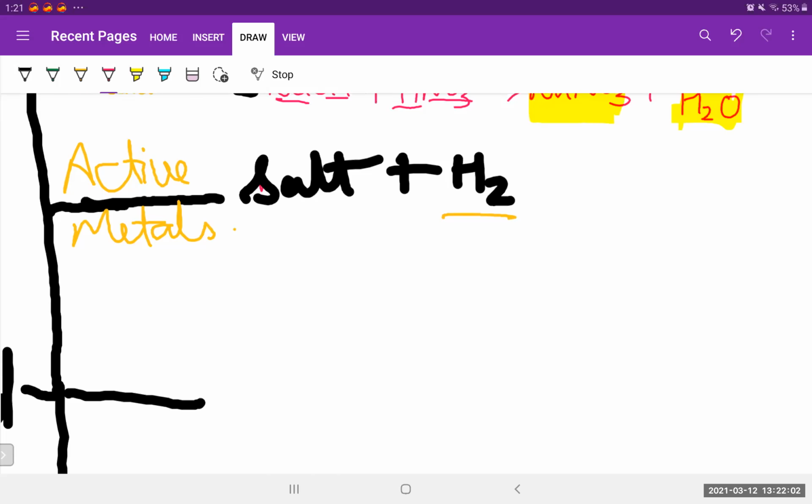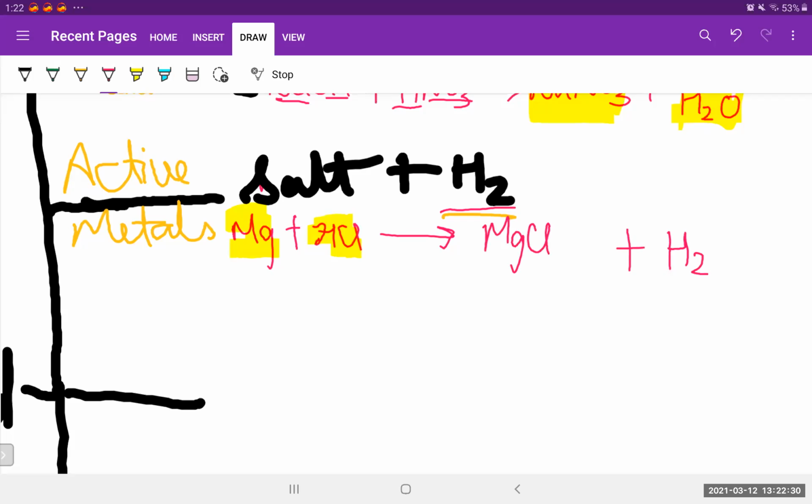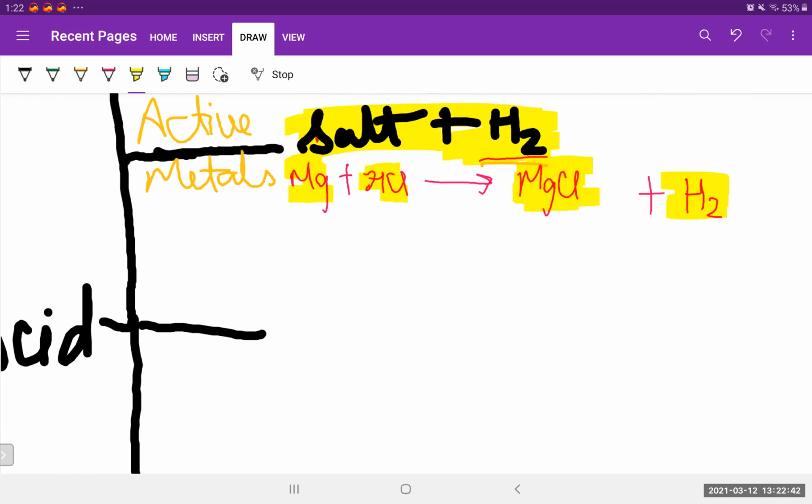So let's take an example of this. Let's take an active metal, that is Mg, and react it with an acid, HCl. What we'll get? We'll get H2 for sure, we all know that. So let's write H2 in the corner. Now we have already taken H2 from HCl. We are left with what? We are left with Mg and we are left with Cl, isn't it? So write that thing only. MgCl, that is magnesium chloride. I hope that this thing is crystal clear to everybody. So this was the reaction when an acid is in contact with an active metal.